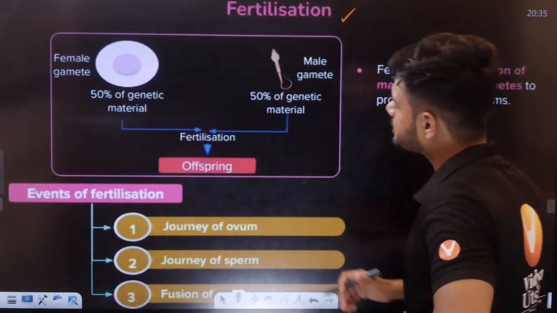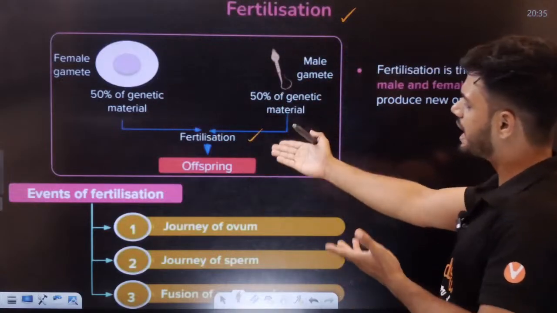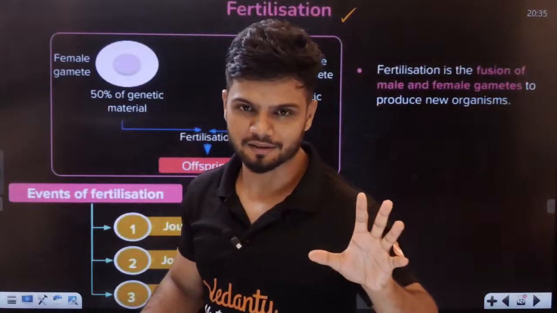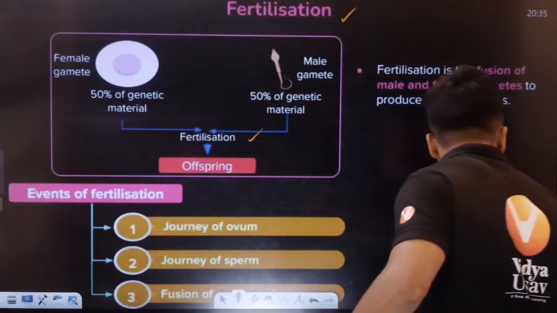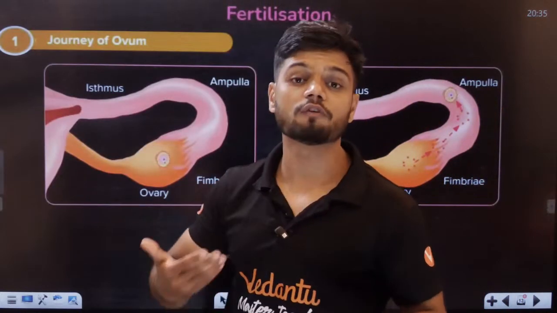Okay. Now, students, here we have the male and female gametes fused together. Fertilization happens, and we get an offspring. But is it that easy actually? No, it is not that easy. There are a lot of events happening, students. Now, I want all of you to understand what the first step here is. The first step is the journey of the ovum.